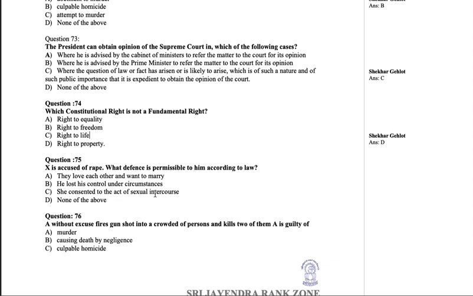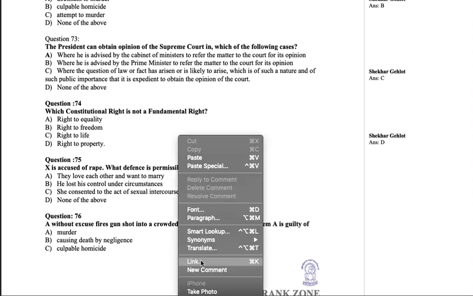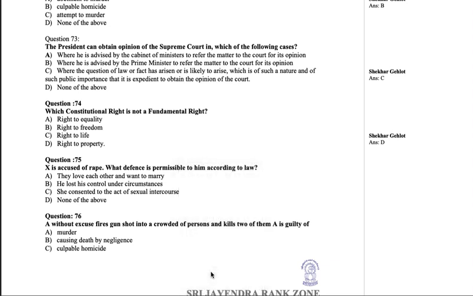She consented to the act: that means she was a willing party. This is a valid consent in the law, a valid defense in the law. So that answer is C. Some of you may be confused with option A, but you will have to read the question carefully and then understand the options as well.